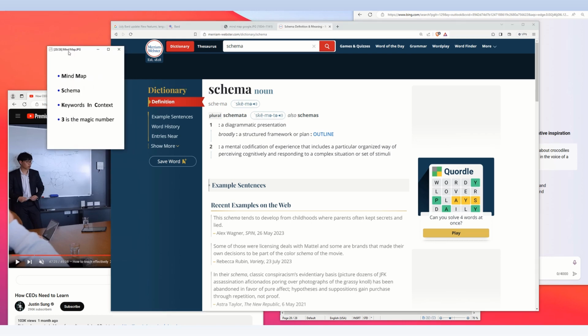Schema is another good one-word summary of this video. Schema, and it's related to mind maps. Schema is a diagrammatic presentation. Schema is a structured framework, plan, outline. Schema is a mental codification that includes an organized way of perceiving cognitively and responding to a complex situation.